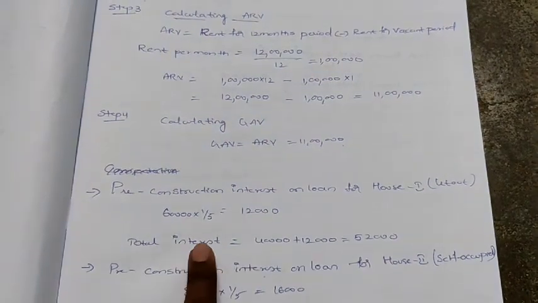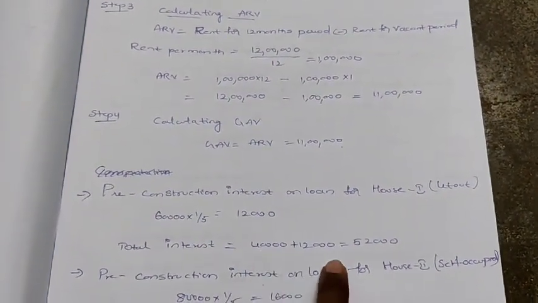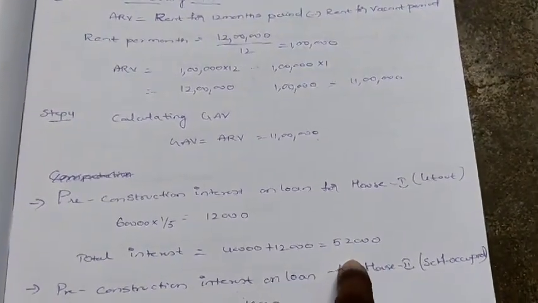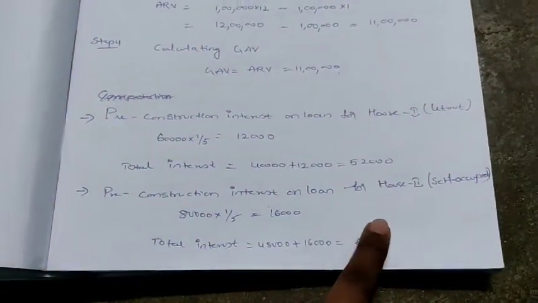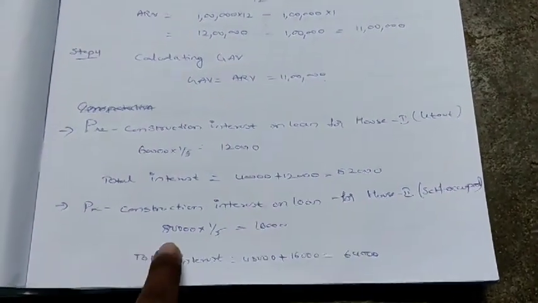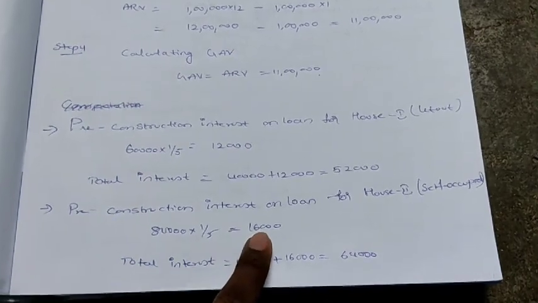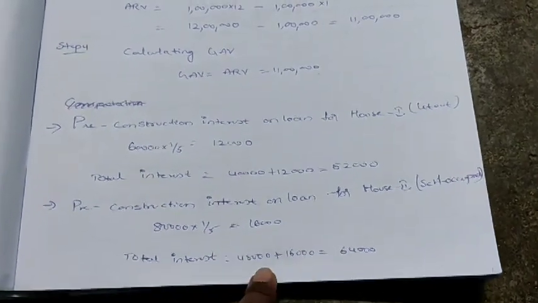12,000. So total interest. So interest for the current year paid is how much? 40,000 plus 12,000, so 52,000. Okay. Next, coming to house 2. So pre-construction interest for house 2, that is self-occupied. So here also 80,000 he has given. 80,000 into 1/5 you have to do. So 16,000 we got. So total interest is how much, ma?